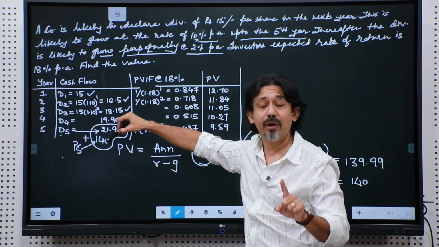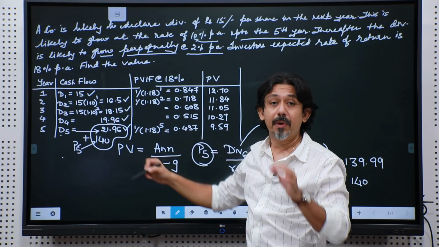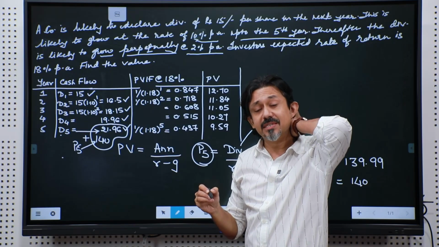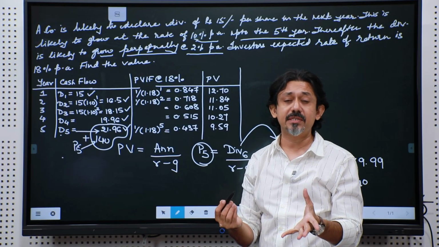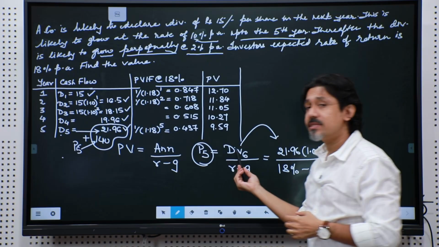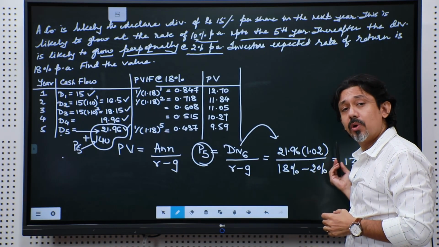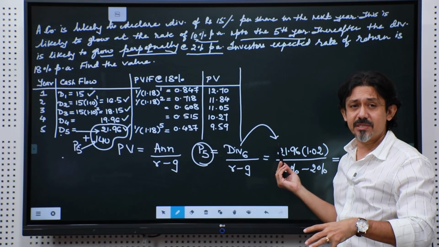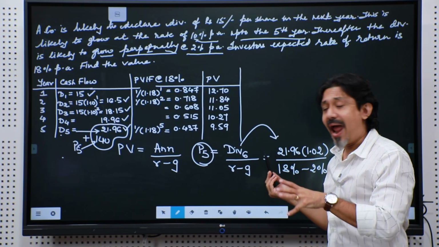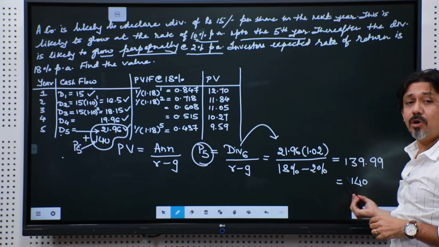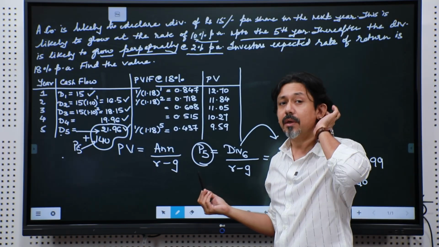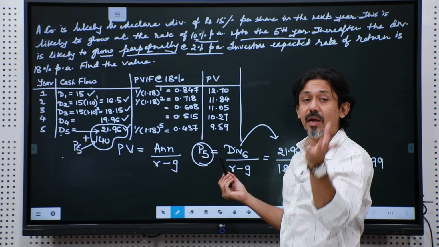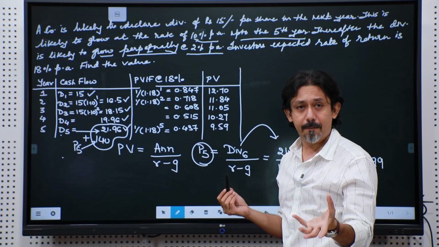I will not get 140 from the company, but 140 represents everything that I will get from this company from the 6th year up to the perpetuity, that is infinitely. Whatever I get from this company, all of that is captured in this one amount, which is 140 rupees, right. Now, all that I have to do is convert the future cash flows into present value.